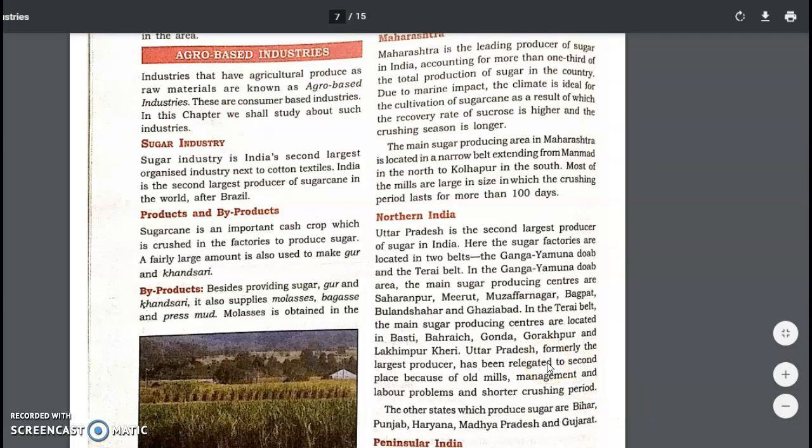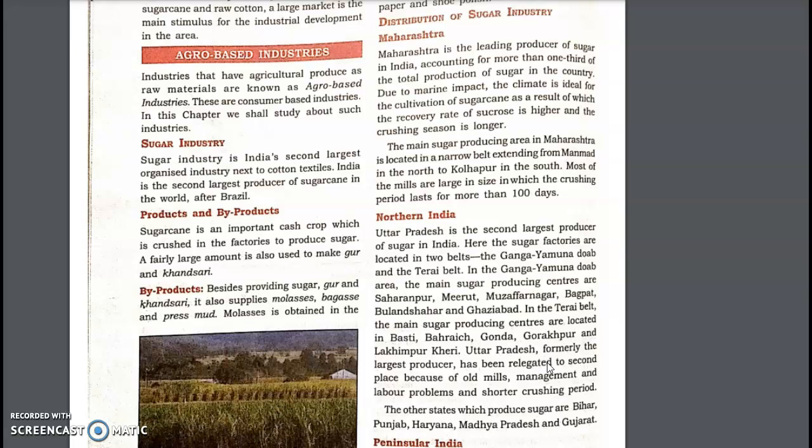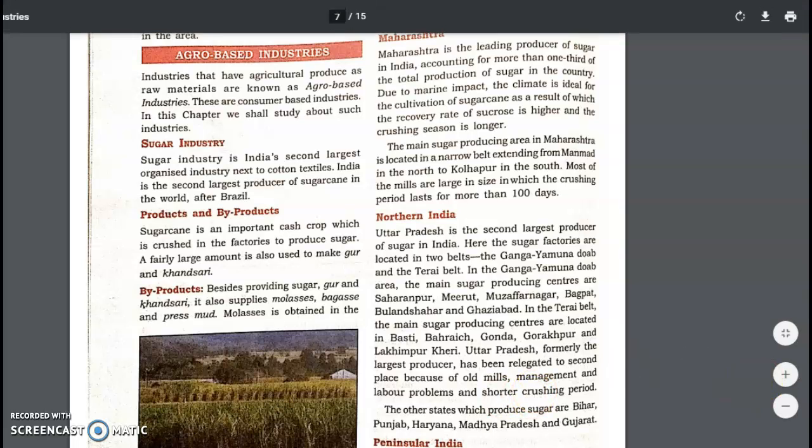And it has become second position. Earlier UP was the leading producer, but it came to the second position because the mills are quite old compared to those in Maharashtra. Then the management of labor problem is there. The crushing season is short. So if the examiner asks you to compare why Maharashtra is the leading producer compared to UP, and UP has become the second, it is because of these reasons.